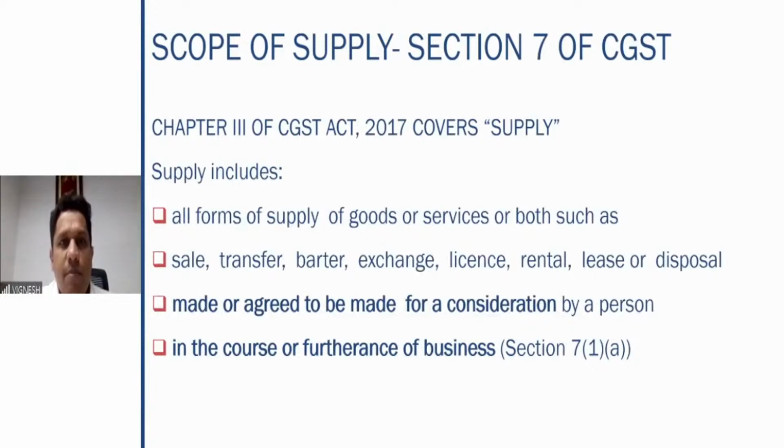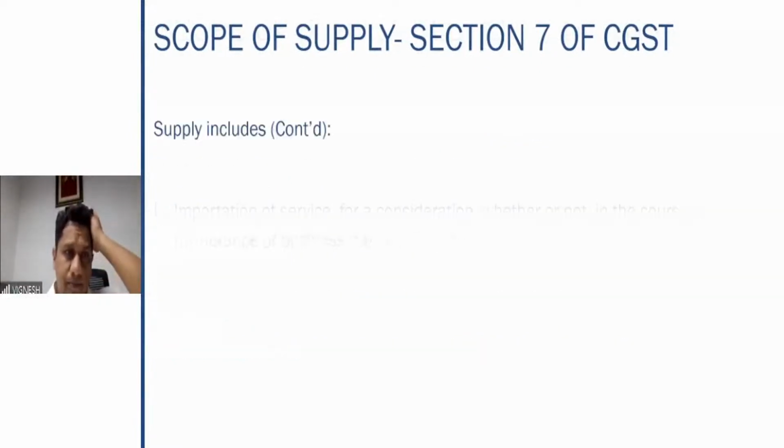Because it says that a supply includes all supply, such as sale, transfer, barter, disposal, made or agreed to be made for consideration, and in the course or furtherance of the business. So two important aspects must be present for a transaction to be considered a supply. One, consideration has to be there. Number two, in the course or furtherance of the business, the supply should have happened. Only then it will come under 7 subsection 1 clause A.